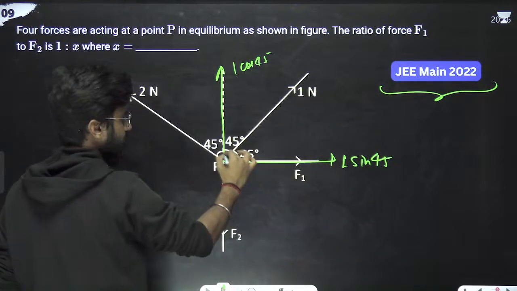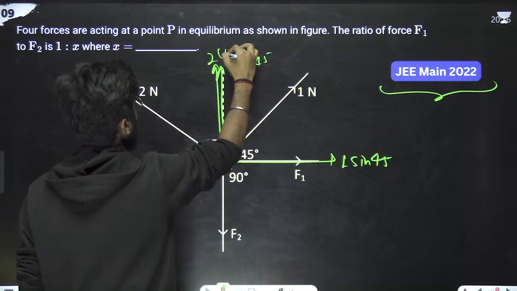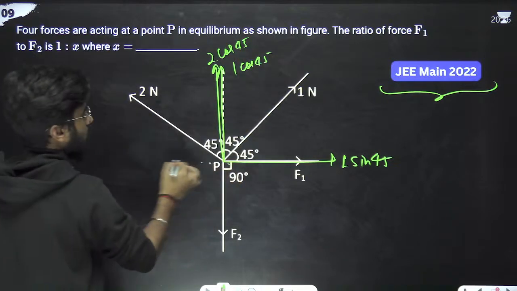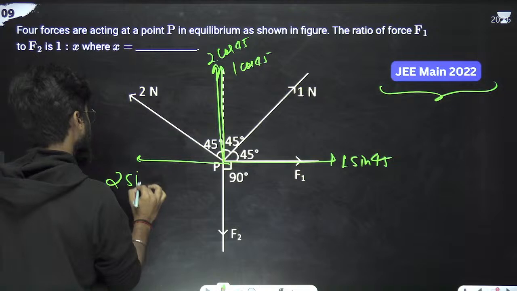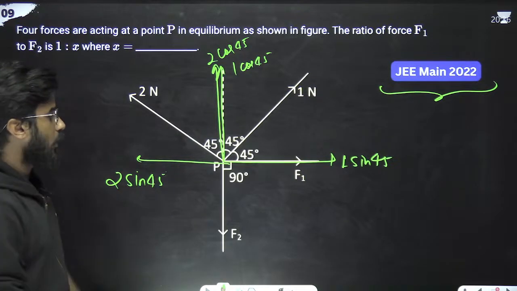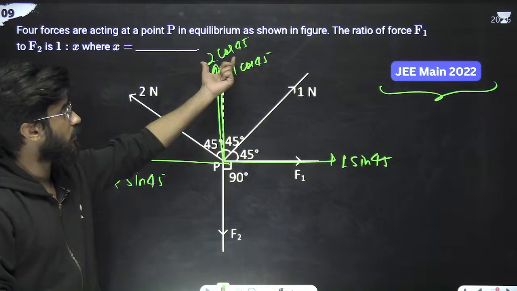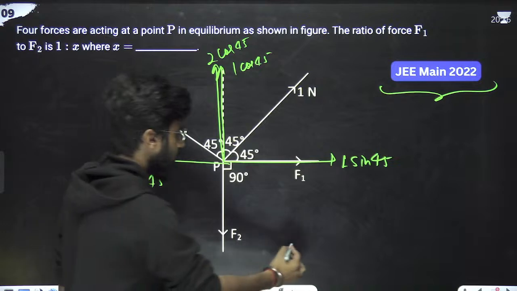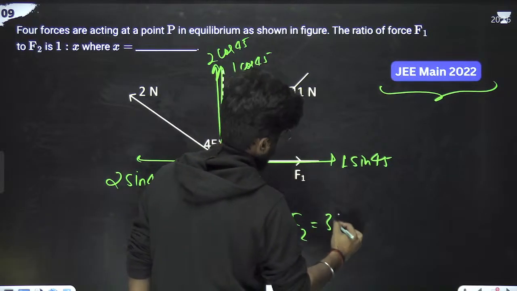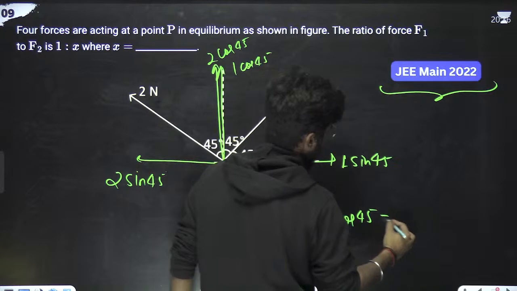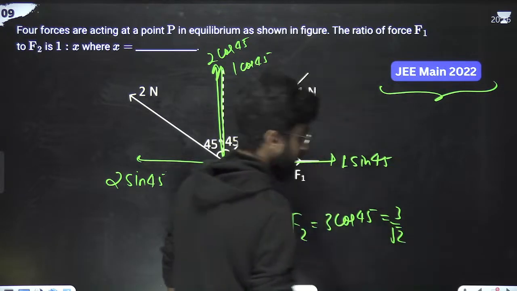Similarly, for this component, it will be 2 cos 45, and this is 2 sine 45. Now, F2 is what? F2 is the summation of 2 cos 45 plus 1 cos 45, which means F2 equals 2 plus 1, that is 3 cos 45. So 3 cos 45 means 3 by root 2, right?